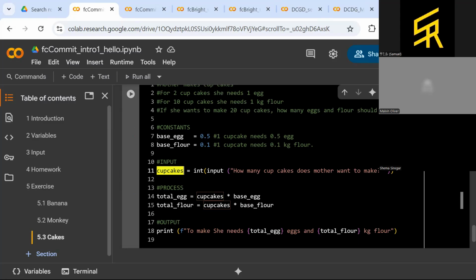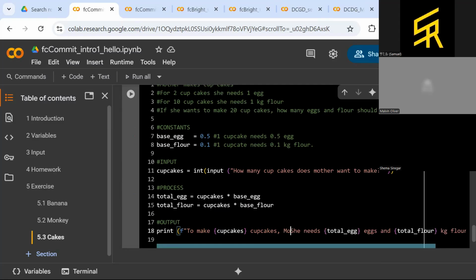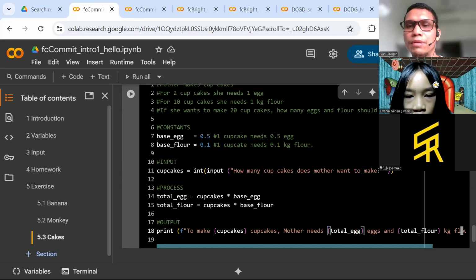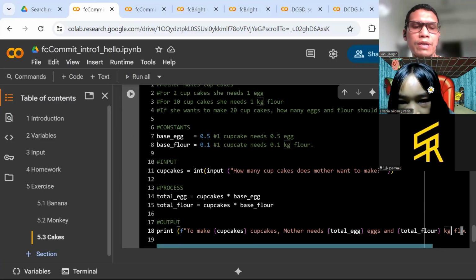To make cupcakes, mother needs x, this is the variable x, and then continue with the total flour in kg. Okay, so that's all.